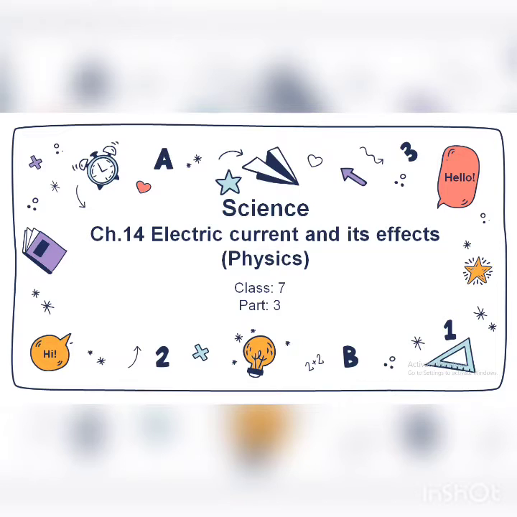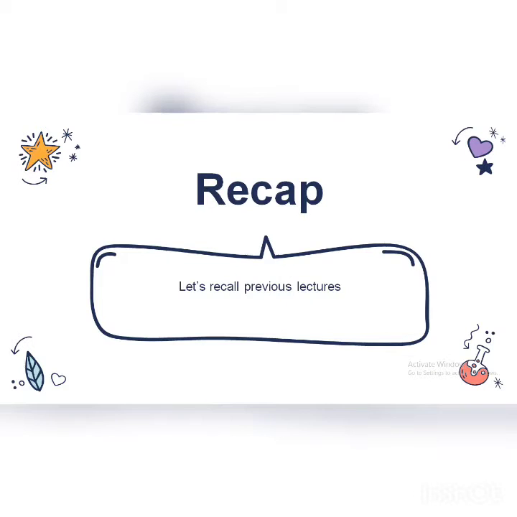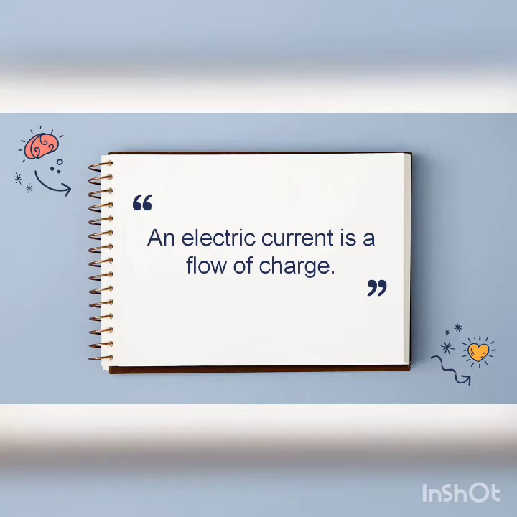So, we have already completed two parts up to the effects of electric current. But once again, let's recall our previous lecture and then we'll move to the next, that is the heating effect of electric current. It will start with the basic thing: what is an electric current or what is electricity? Electricity is a form of energy due to which your electrical appliances start functioning. Now, how do we get this electrical energy?